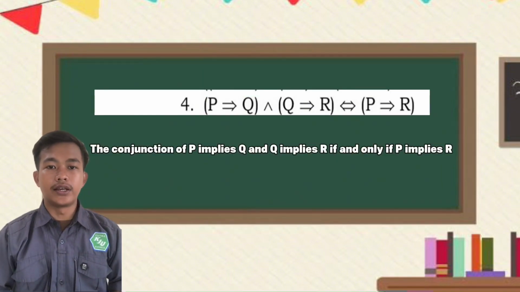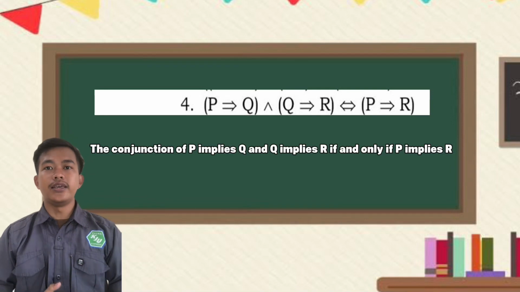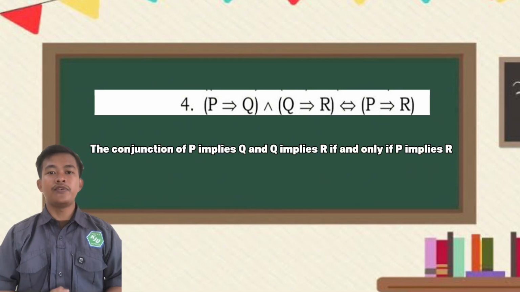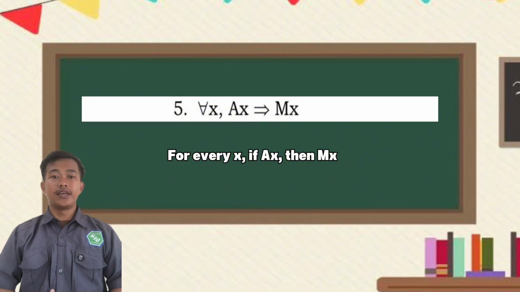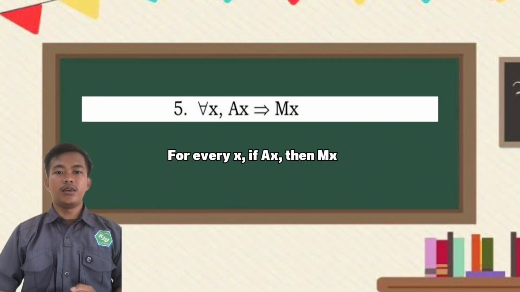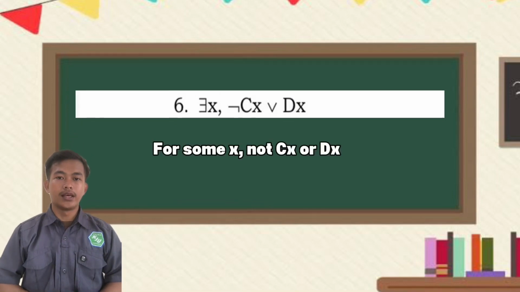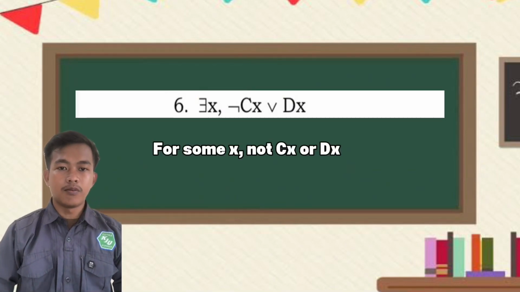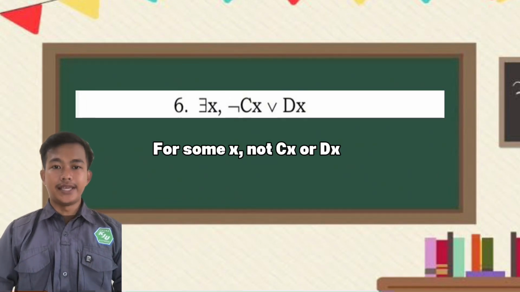The next, the conjunction of P implies Q and Q implies R if and only if P implies R. The next, we can say for every X, if AX, then MX. The last, we can say for some X, not CX or DX.